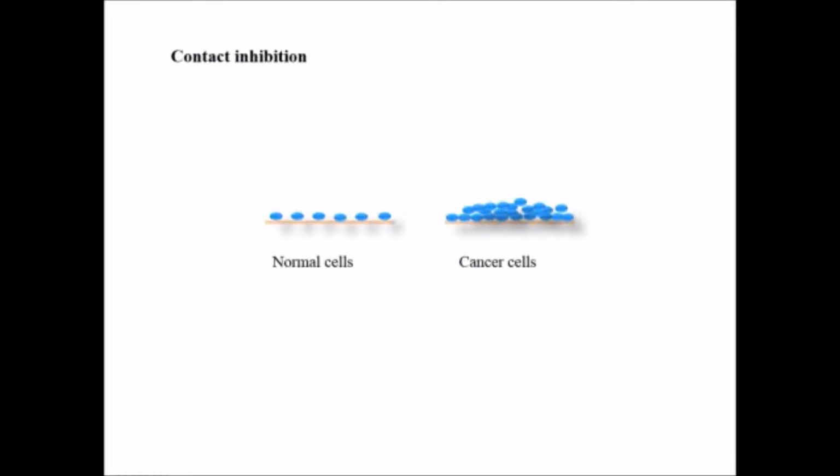Third and important property is contact inhibition. What happens in the case of normal cells? They get inhibited by contact.